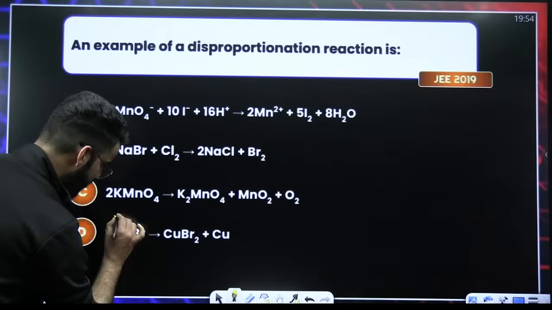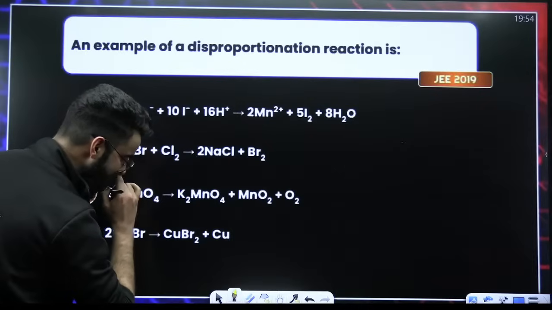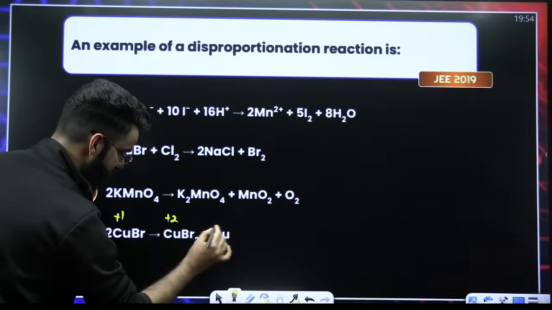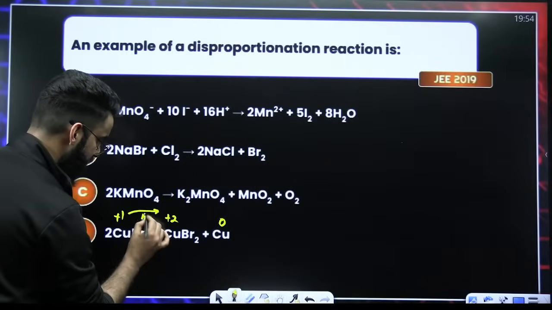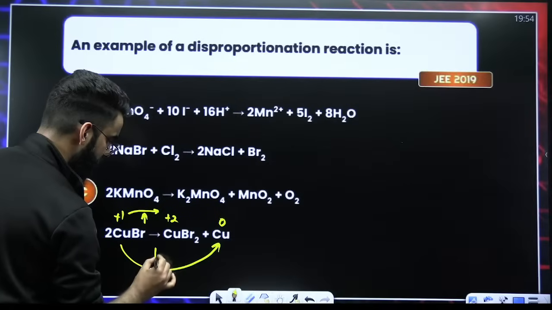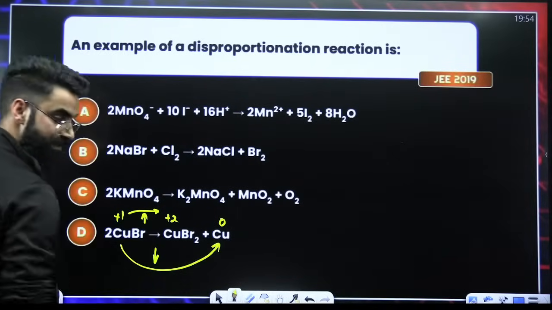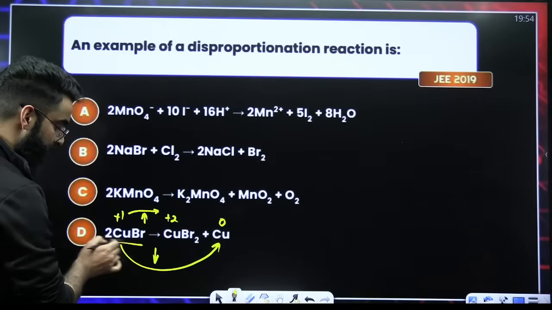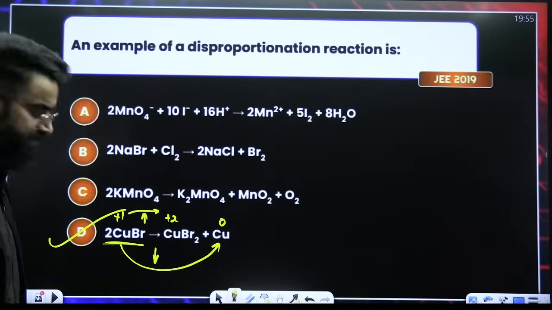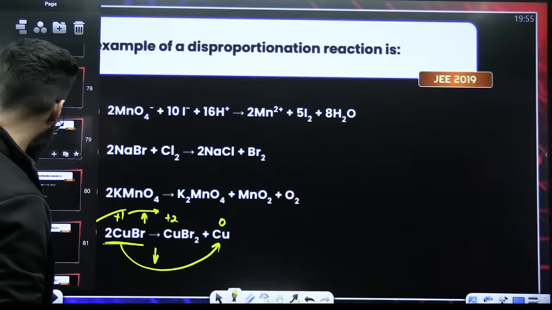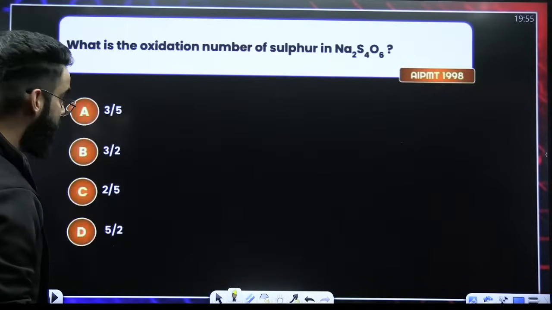Absolutely. Copper here is in +1 oxidation state, copper here is in +2 oxidation state, copper here is in 0 oxidation state. So +1 to +2, increase. +1 to 0, decrease. Increase, decrease. What is happening? Disproportionation of CuBr is happening. So it's absolutely option D. You all are perfectly right.